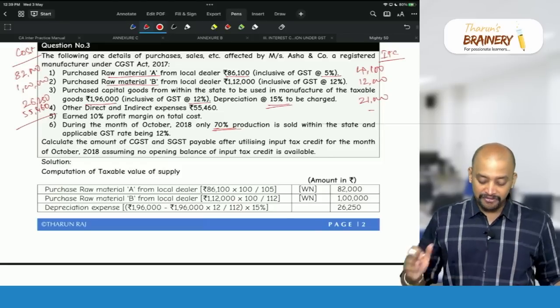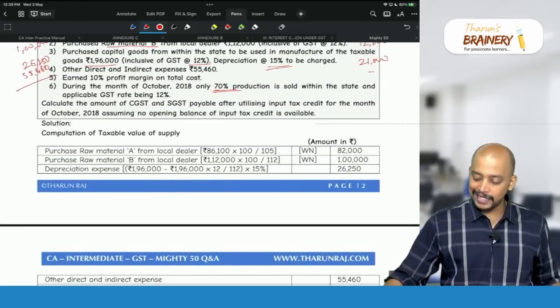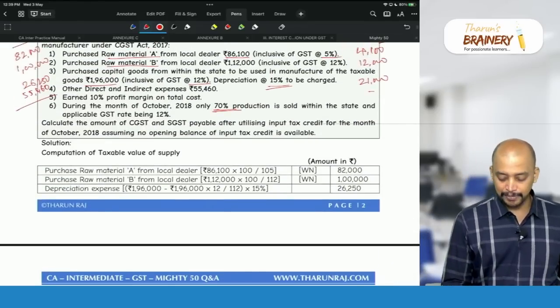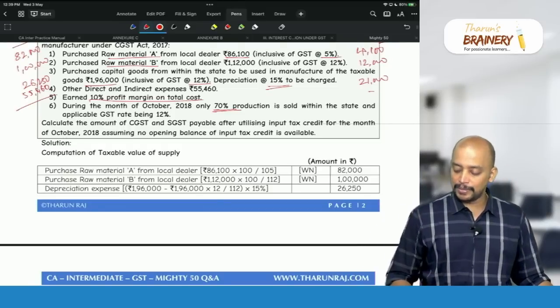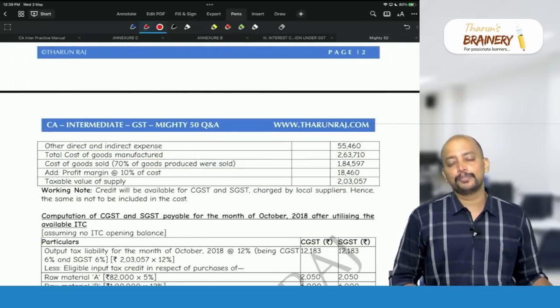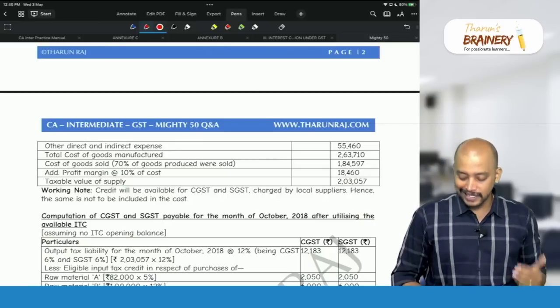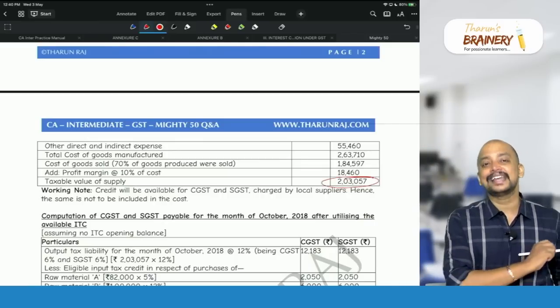1,84,597. For this 1,84,597, you add 10% because it is given 10% profit margin on cost. So add 10%. So that will be what? 2,03,056. So 0.7. So 2,03,057 rounded off. So this will be taken as the sale value.